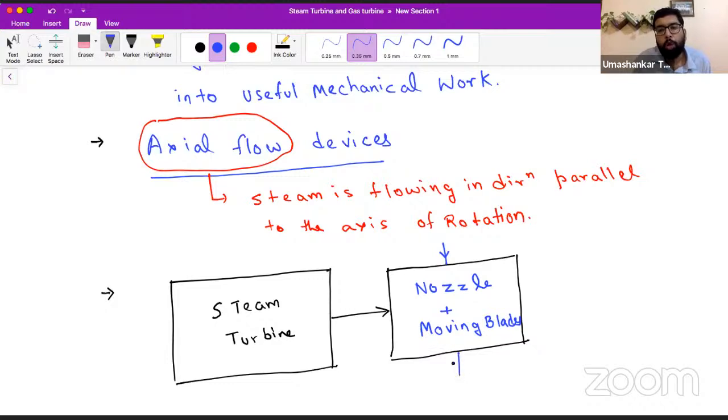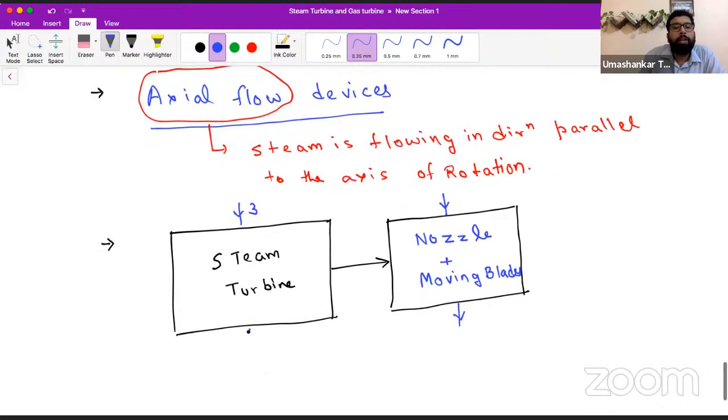So what we were saying earlier is that steam enters the steam turbine at state 3 and comes out at state 4, and in this duration some network is getting created.